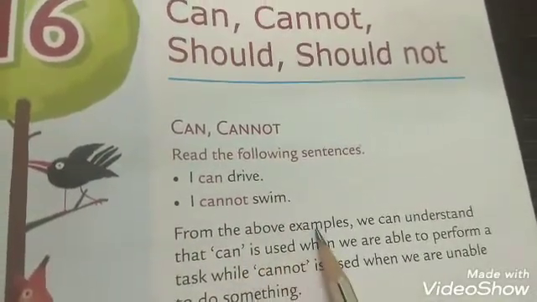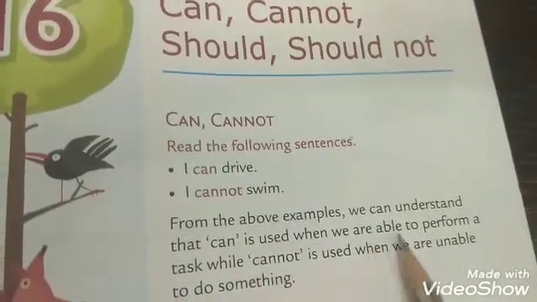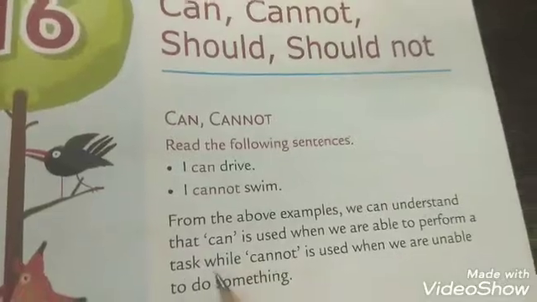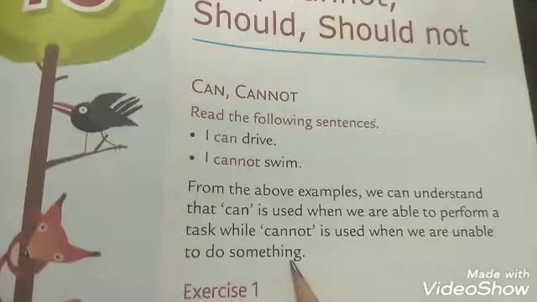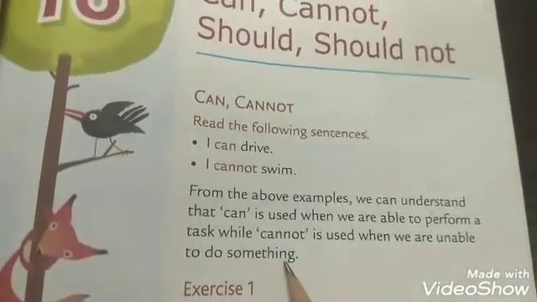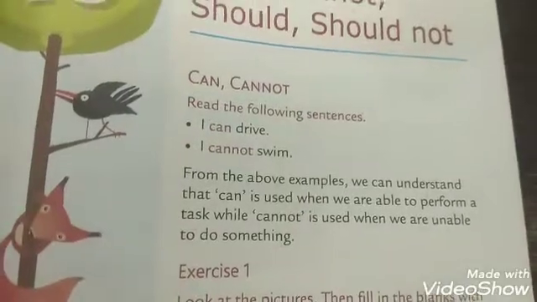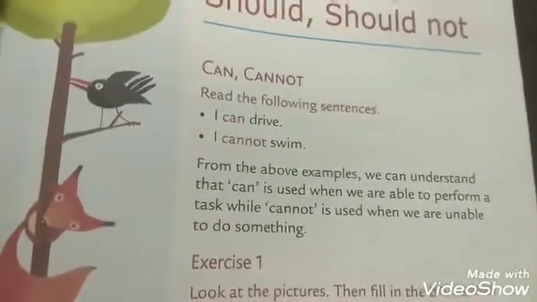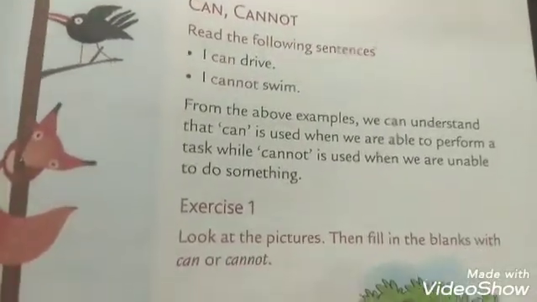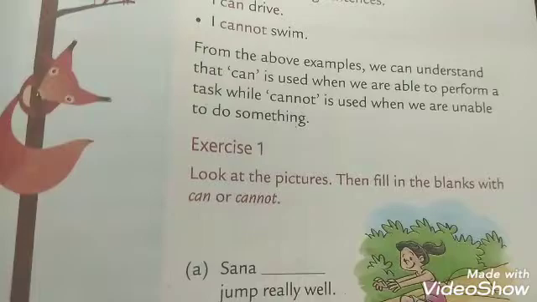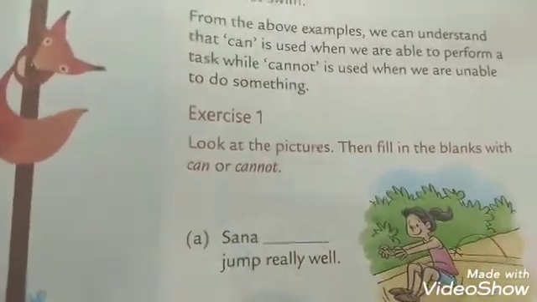From the above examples, we can understand that can is used when we are able to perform a task, while cannot is used when we are unable to do something. Means when we can do or perform some task or action, we use can, and when we cannot perform the task or action, we use cannot. Okay children, let us see the first exercise, which is based on can or cannot, to understand the concept clearly.